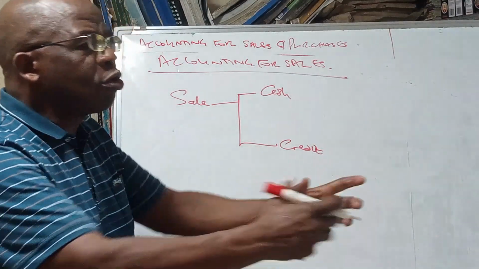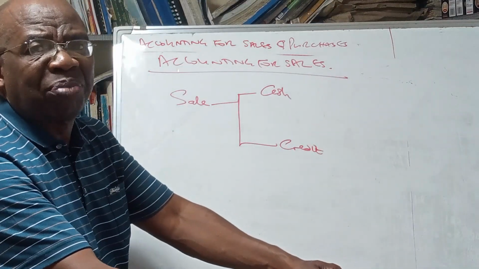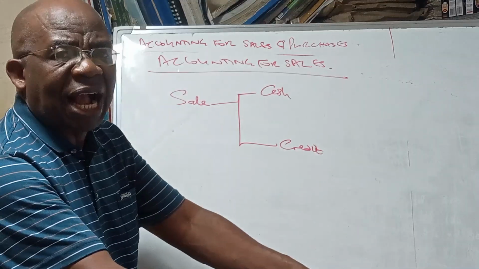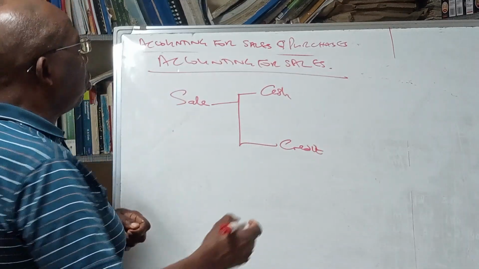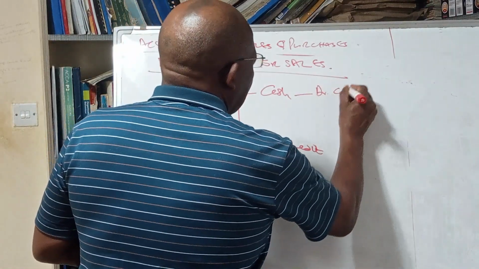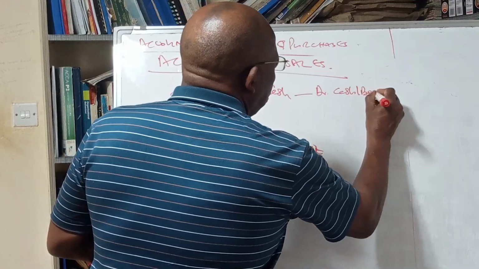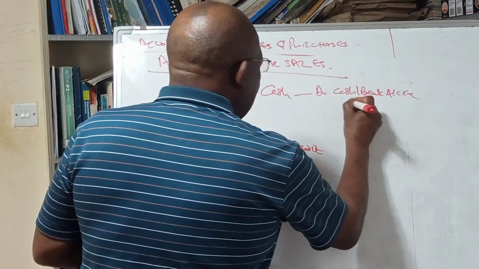Now, when we sell goods to our customers in cash, our goods reduce, but our cash increases. And an increase in an asset will debit the asset account. So we debit cash or bank, because it could have been given a check, as we credit sale.